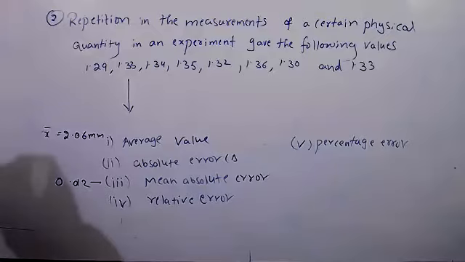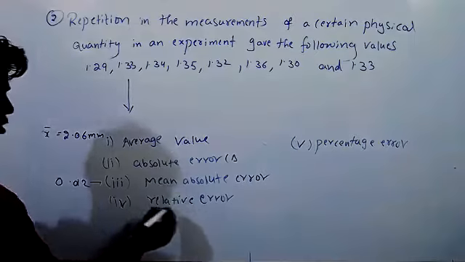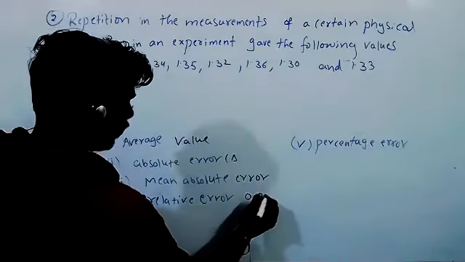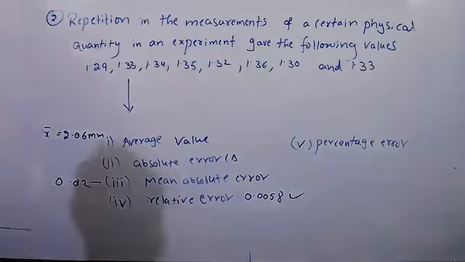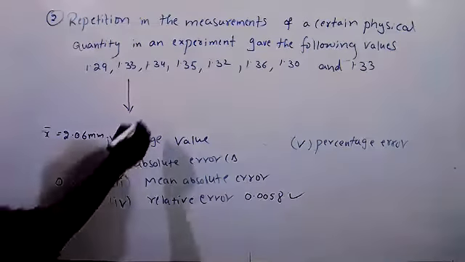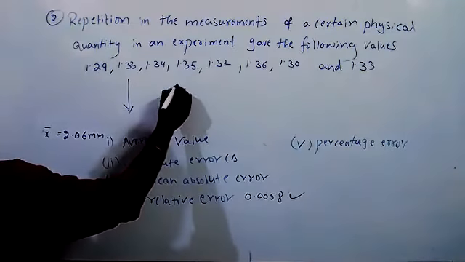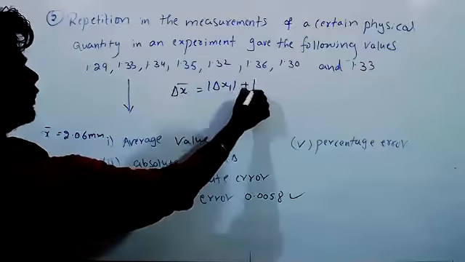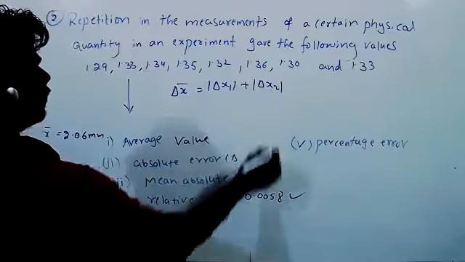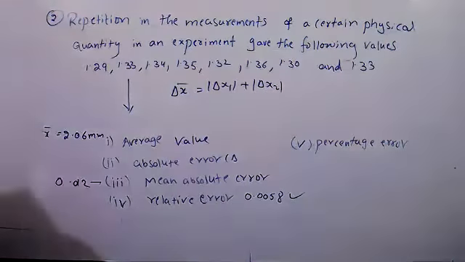So relative error, I got approximately 0.0058. Correct. Sir, what was the mean absolute error? Delta x bar equals delta x1 plus delta x2. No, I asked what value you got for the mean absolute error.